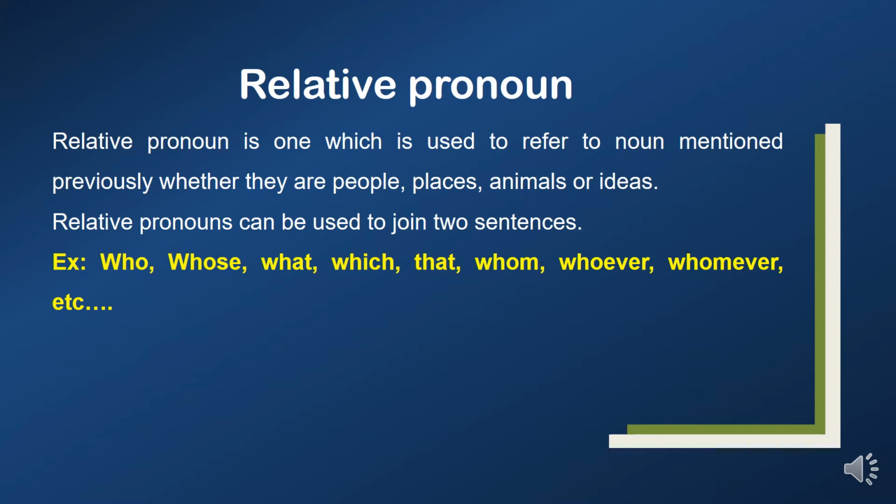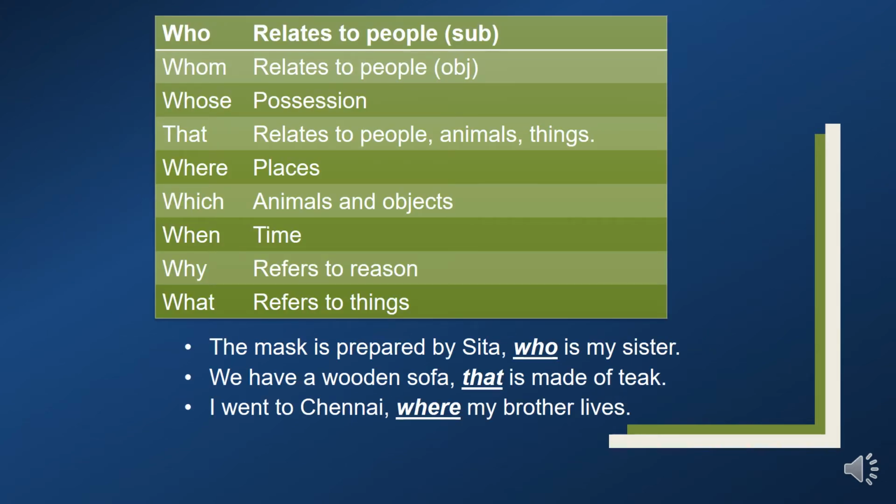Okay, let us understand with the examples. Okay, see the sentences first. The mask is prepared by Sita, who is my sister. Okay, here the word who is a relative pronoun. Here who refers to Sita. Means the relative pronoun who refers to a person. Okay, here it is used as a subject in the sentence.